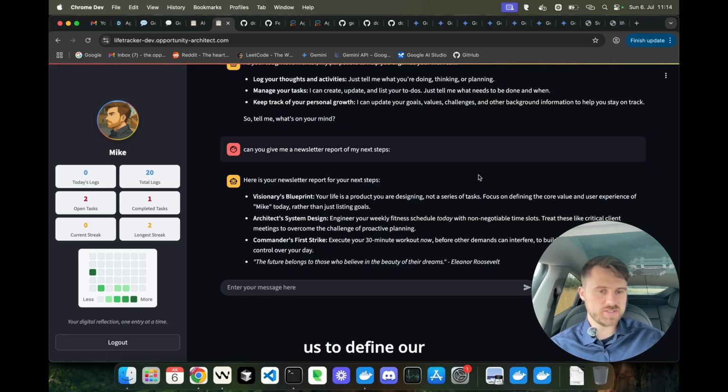So the visionary tells us to define our core values and not just a series of tasks. The architect instead nudges us to set up our weekly fitness schedule system with non-negotiable time slots to overcome my challenge of proactive planning. The commander instead is all about the first strike, so it wants me to execute my 30-minute workout now before I do anything else. And finally, we're ending with a quote.